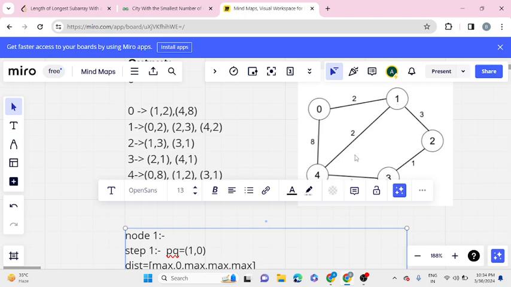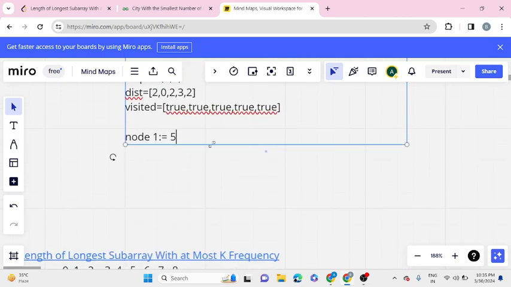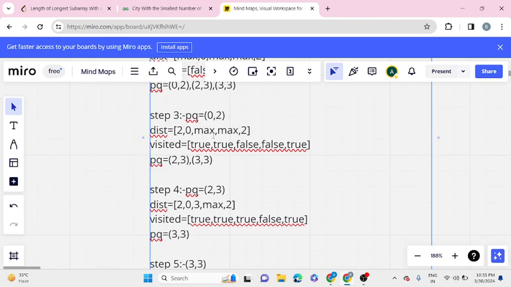Then 2, so it is not reachable, as 2 plus 2 is 4. Then it will iterate over 4, as 8 is not reachable. So for 0, there is only one reachable node within the threshold. So 0 has a minimum, and we will consider this as an answer. So this will be the explanation for this problem.